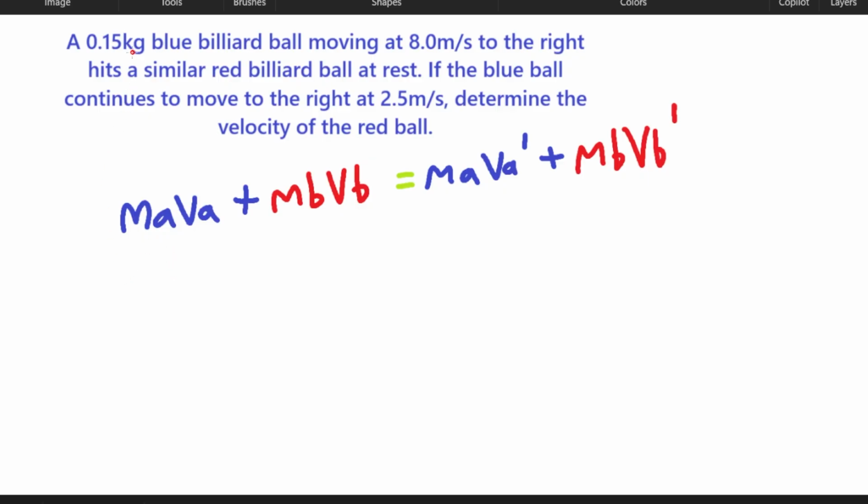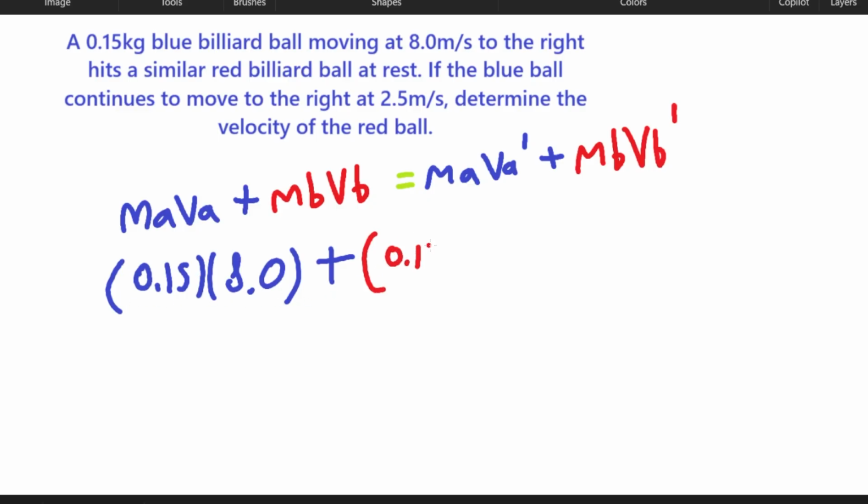So first, let's calculate MAVA before the collision. It states 0.15 kilograms and 8 meters a second. So let's just do exactly that: 0.15 multiplied by 8, and then plus, similar weight, so 0.15. And here's the thing, it's at rest. What does at rest mean? That the velocity is 0. So this will be 0, and this just no longer matters. It just doesn't matter anymore.